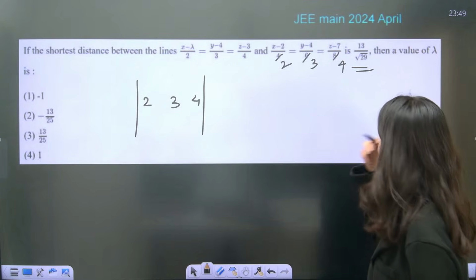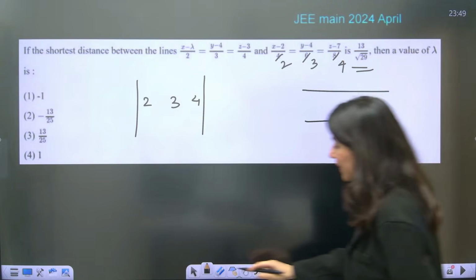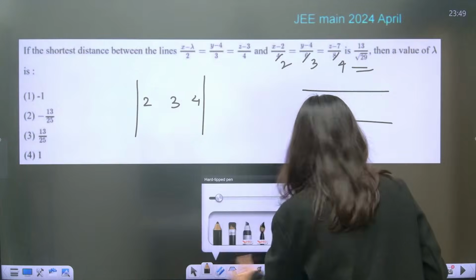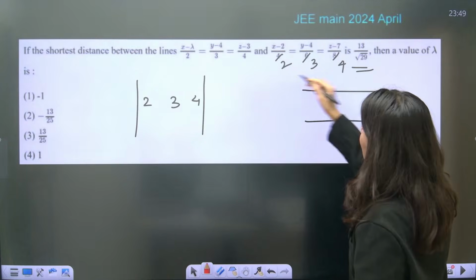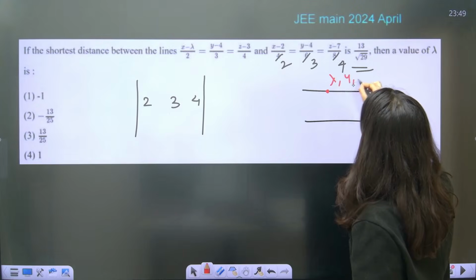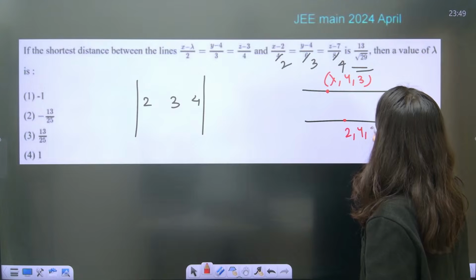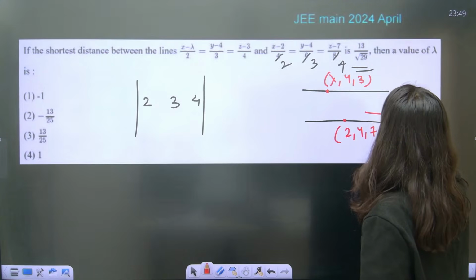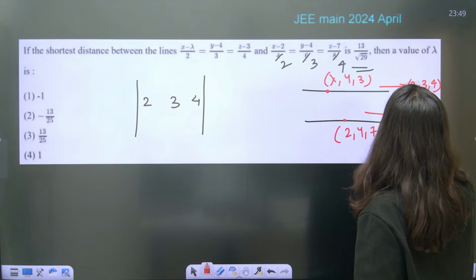These are the two parallel lines. Okay, parallel lines are given. Now how to calculate the distance between parallel lines? Also, one more thing: see, the point on the first line is lambda, 4, 3. The point on the second line is 2, 4, 7. And both the lines are parallel to 2, 3, 4 and 2, 3, 4.